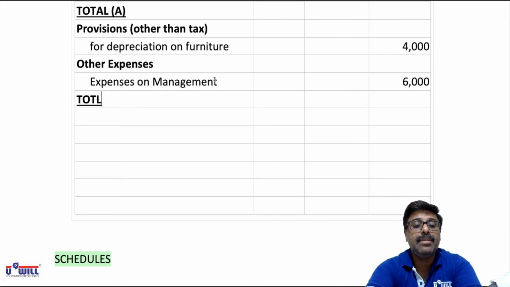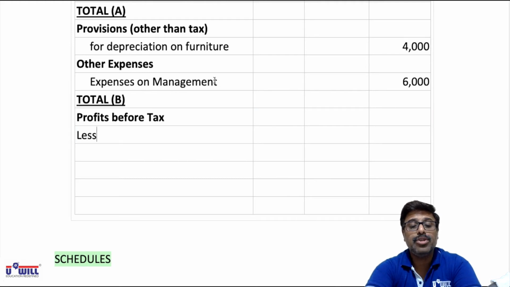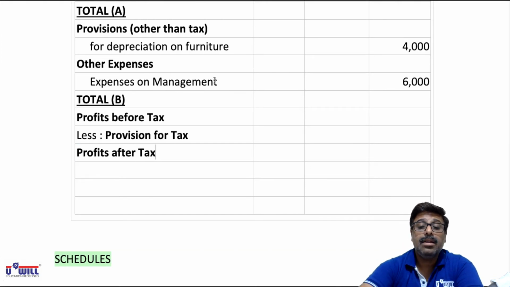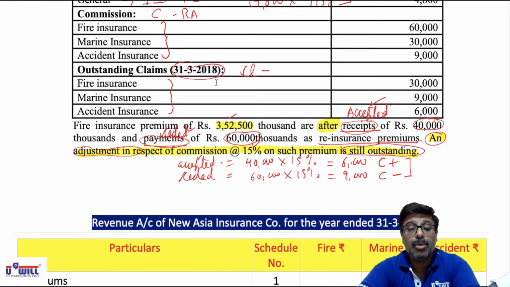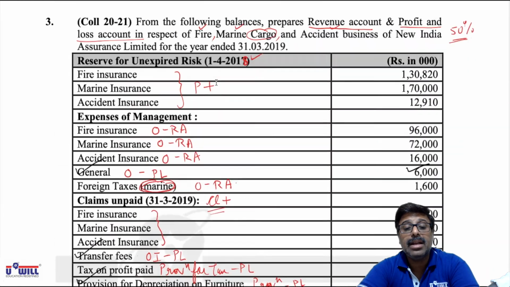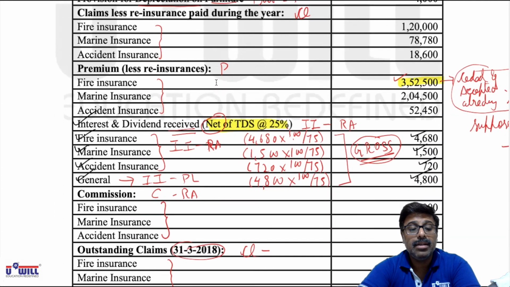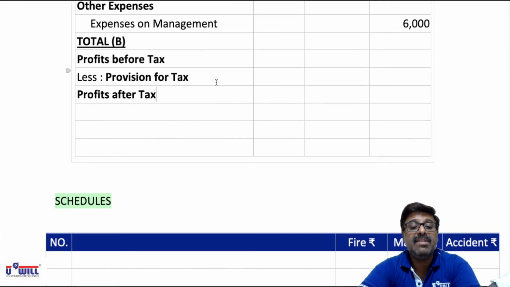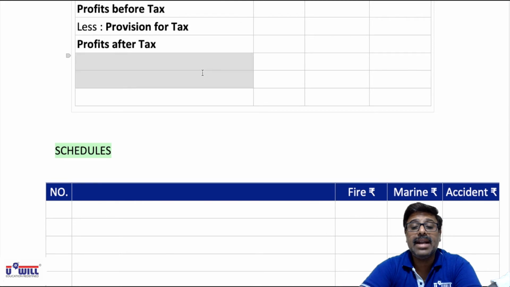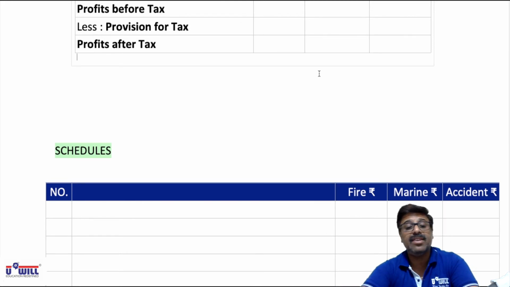Then we'll get total B. Now A minus B will give us profits before tax. From that we'll subtract provision for tax, and then what we will get is profits after tax. Now we are not given any appropriations over here, and the P&L account's opening balance is also not given. So this profit after tax itself will be our final answer. No other items are given, so we will end our answer at profit after tax.